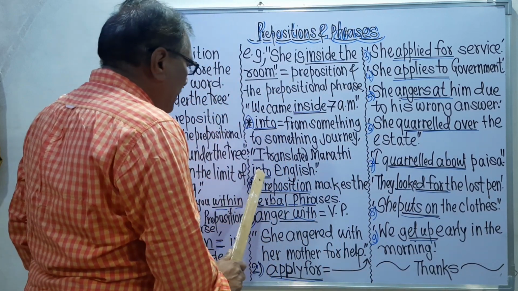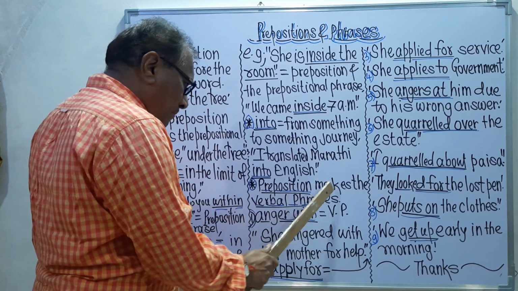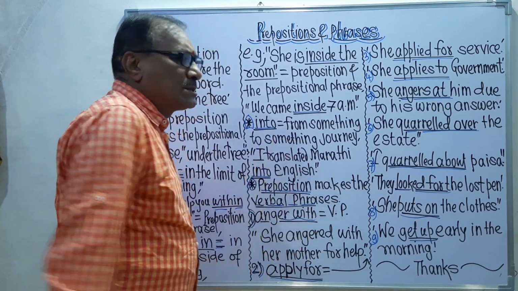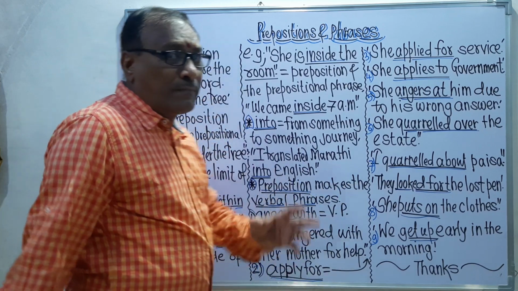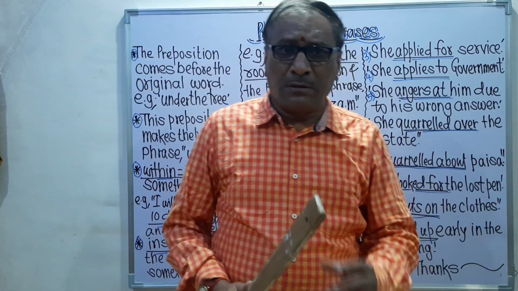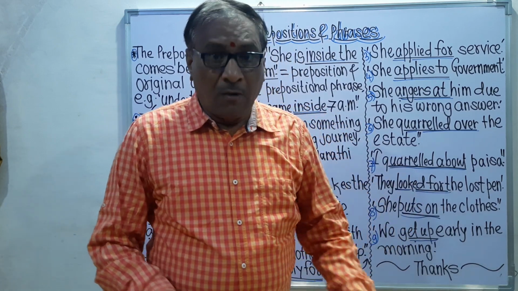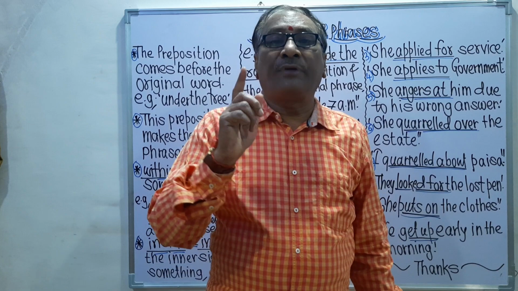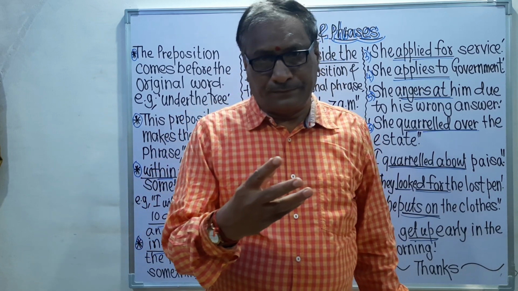Then again, the preposition makes the verbal phrases. Remember, the preposition makes the verbal phrases. Verbal phrases means what? The phrases of verbs. Verbal phrases means the phrases which are made with the help of the verbs.